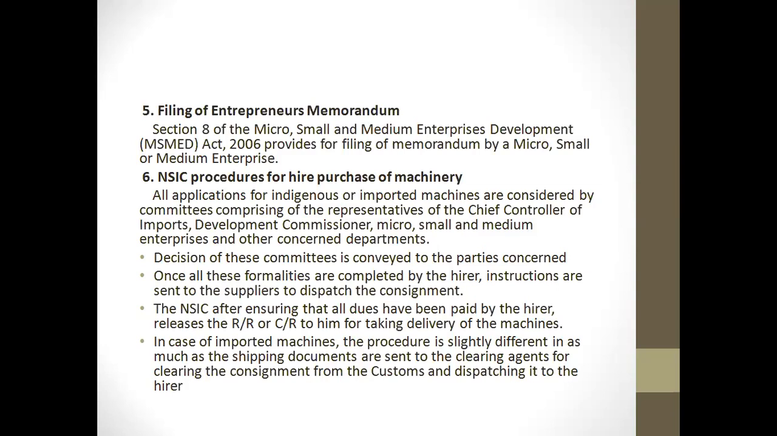Once all the formalities have been completed by the hirer, the instruction will be sent to the supplier to dispatch the consignment. And the NSIC, after ensuring that all dues have been paid by the hirer, will permit taking delivery of the machine. In case of imported machinery, the procedure is slightly different: as per the shipping documents, they are sent to a clearing agent for clearing the consignment from customs, and later dispatched to the hirer.